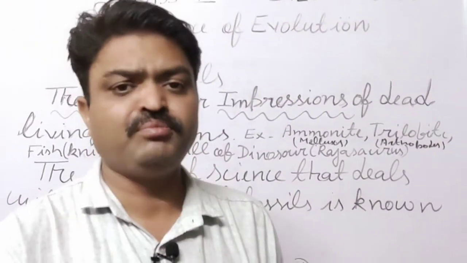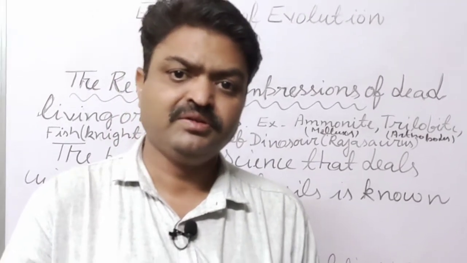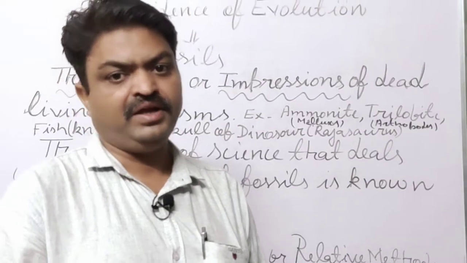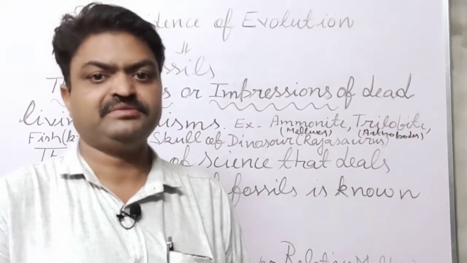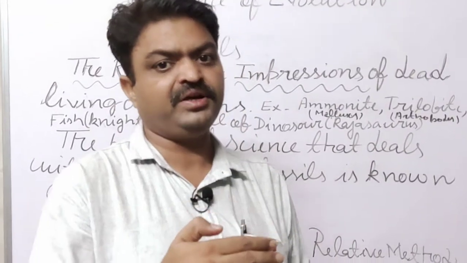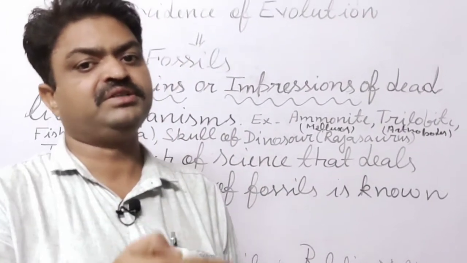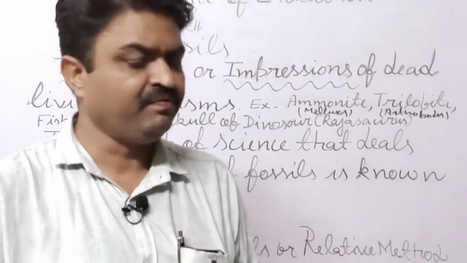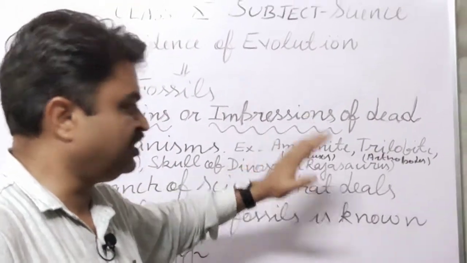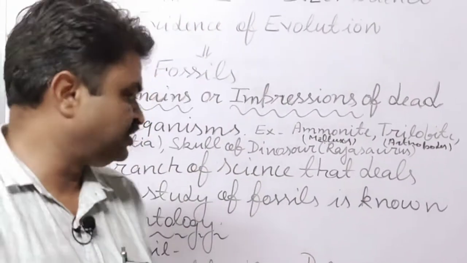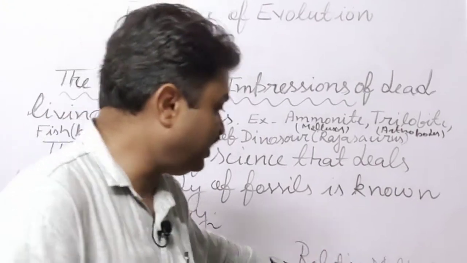And at the bottom of the earth crust, the fossils of invertebrates are found, as you know that invertebrates evolved first, student. From the invertebrates, the living organisms that evolved were vertebrates. That's why invertebrate fossils are found at the bottom. This method is known as the layering method, or relative method.